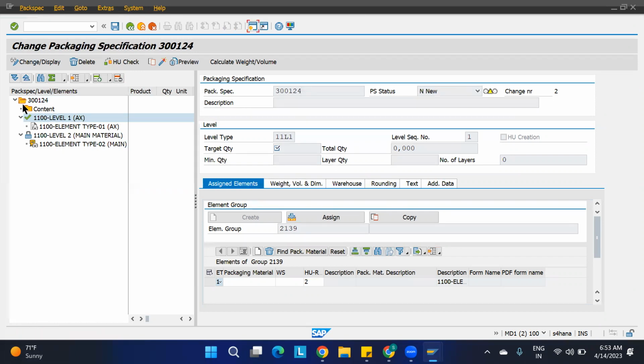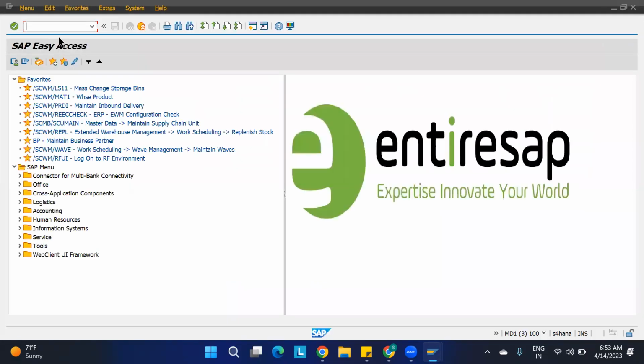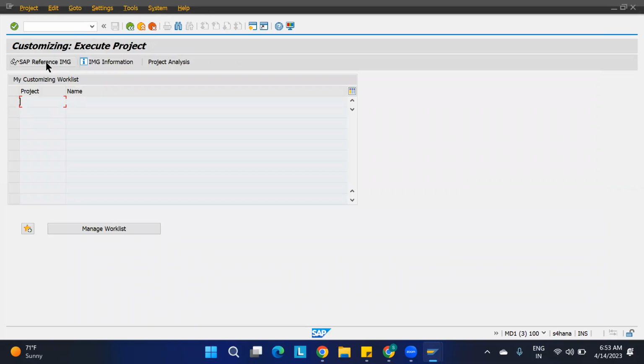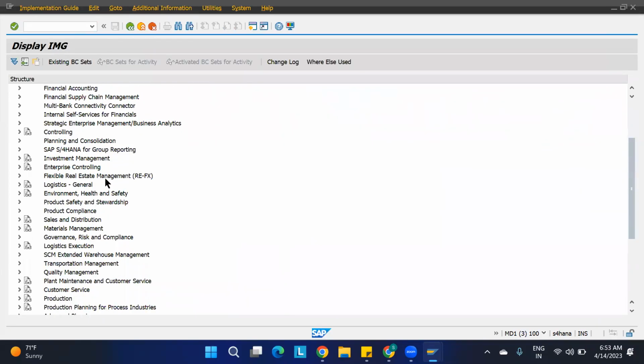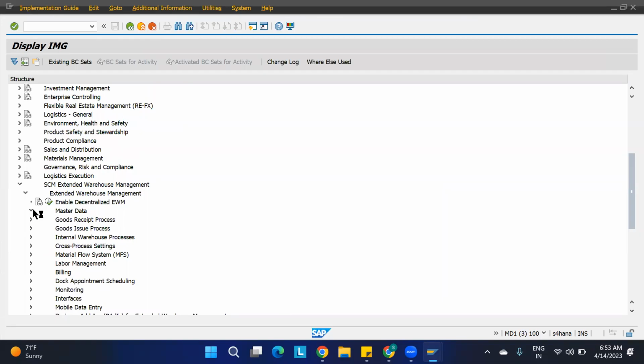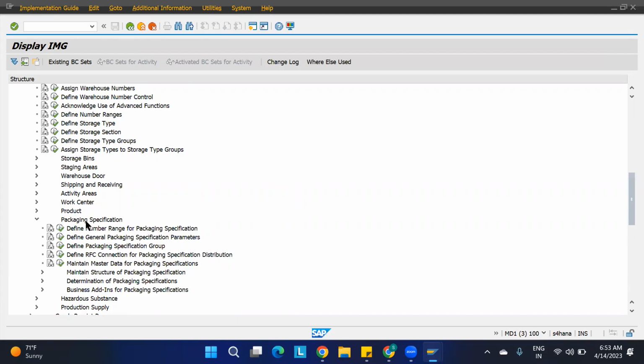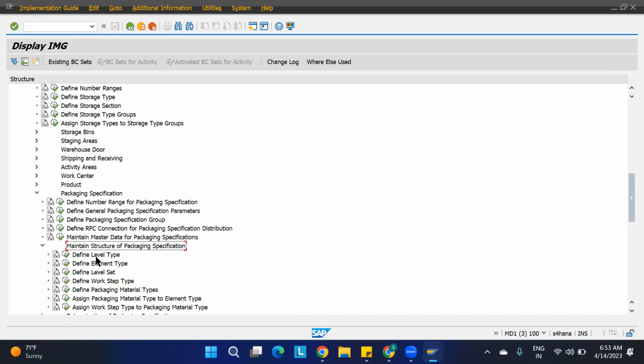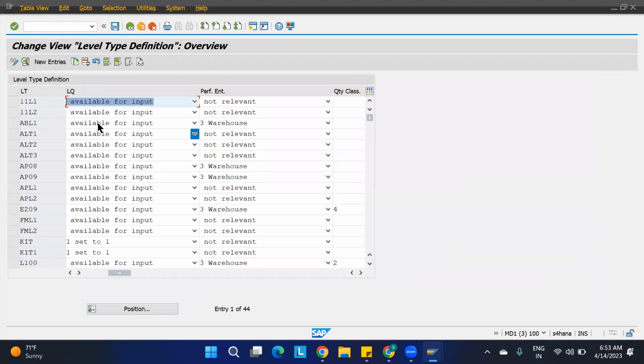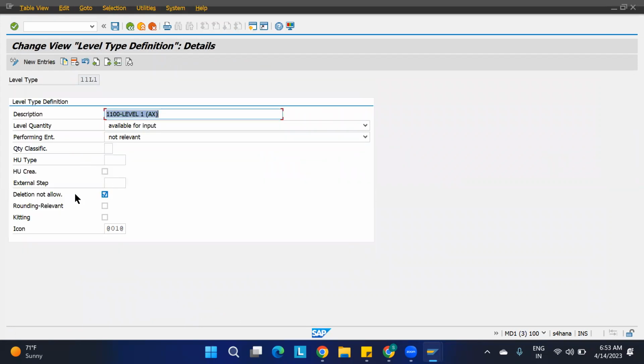If you want to delete some levels over here, you have to go to SPRO, IMG, SCM-EWM, Extended Warehouse Management, Master Data. Under that, go to the packaging specification. In the packaging specification, we have to maintain the structure. Here, level type: we have maintained 11L1, 11L2 like that. If you go inside, I have ticked this: delete not allowed.